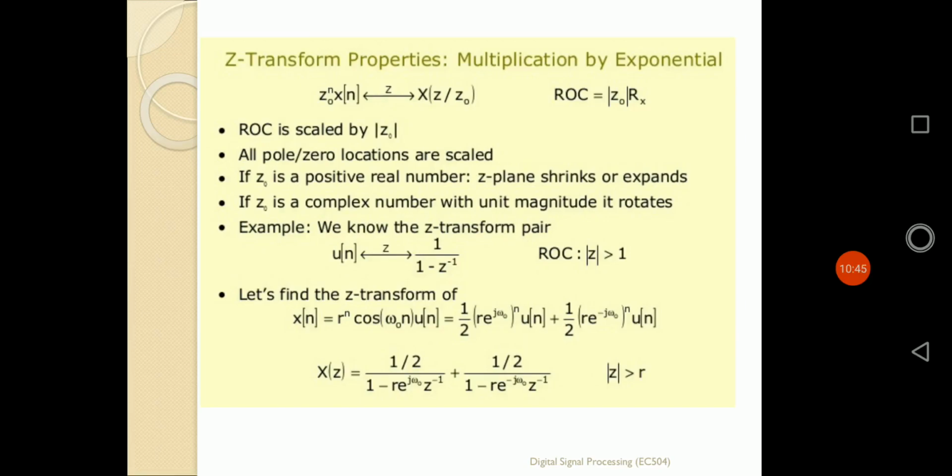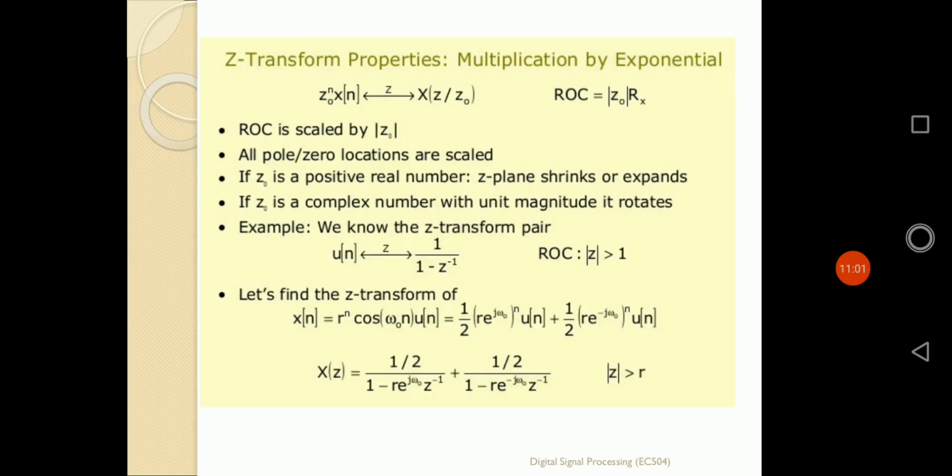What are the rules and regulations? The ROC is scaled by z naught, as defined there. All the poles and zero locations are scaled, so the locations of poles and zeros are also changed. Each and every value of the poles and zeros is defined by the scaling property.